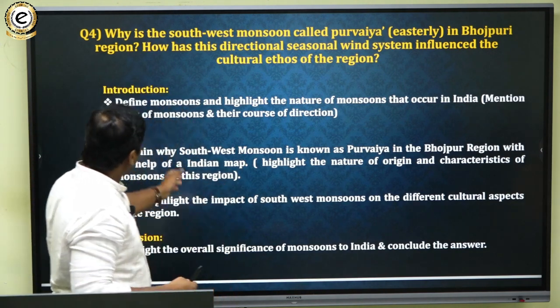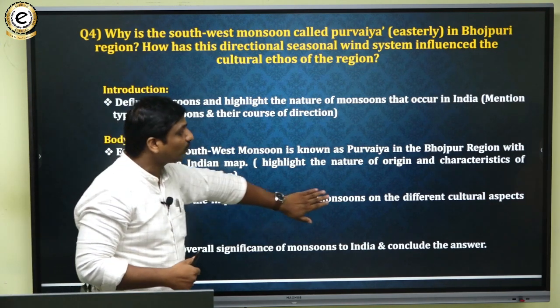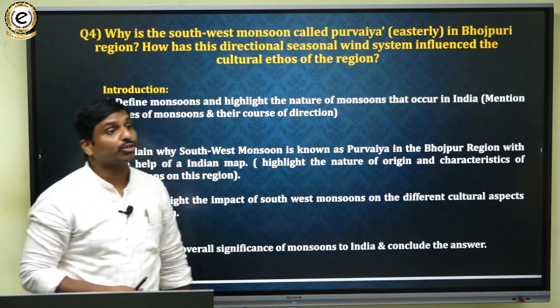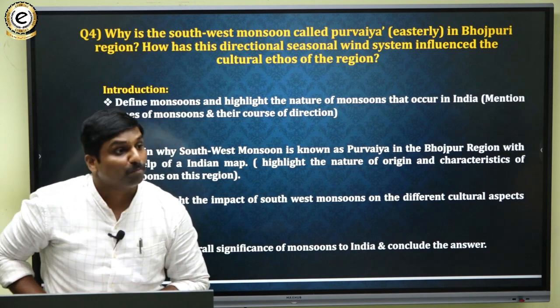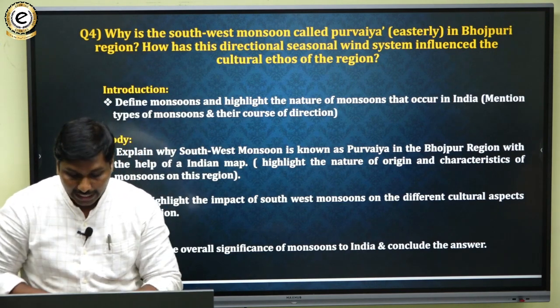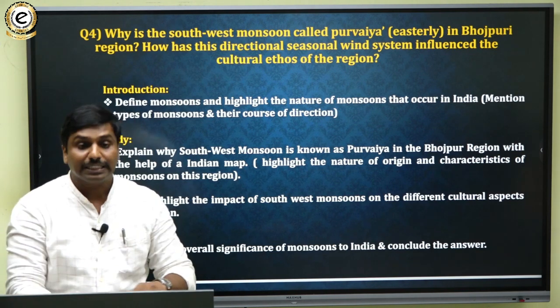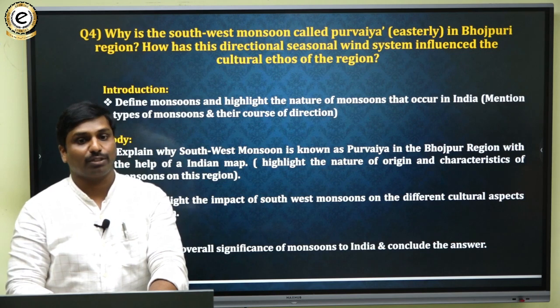And then in the next part, you also have to highlight the impact of the southwest monsoons on different cultural aspects of the Bhojpuri region. Bhojpuri region means this Bihar region. There you have to have systematic knowledge of the cultural ethos of the region.